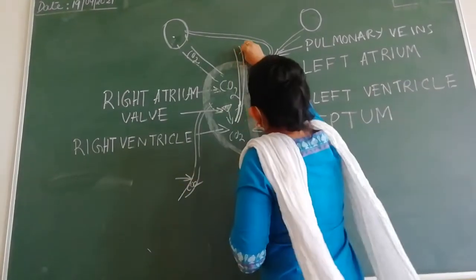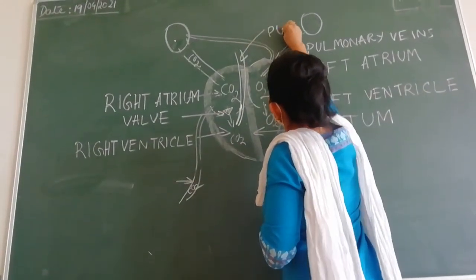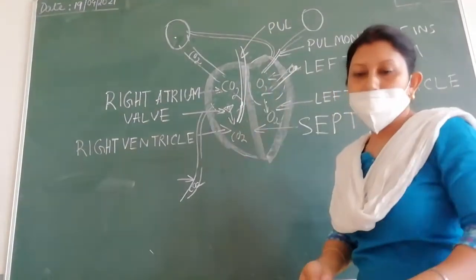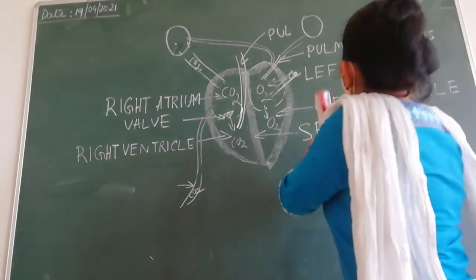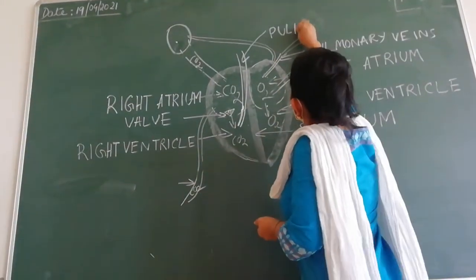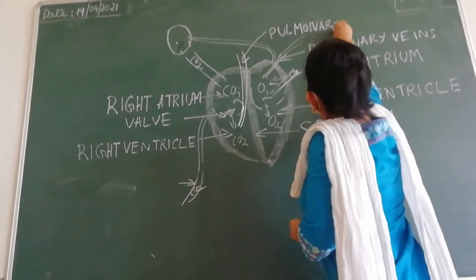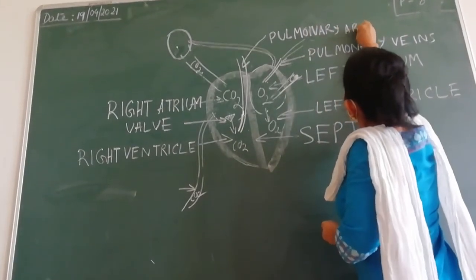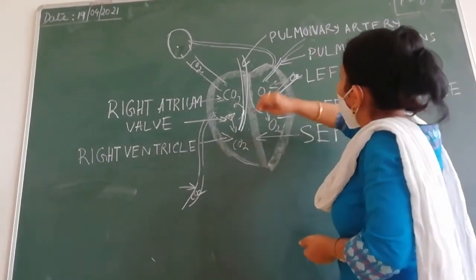One artery arises. The name is pulmonary artery.